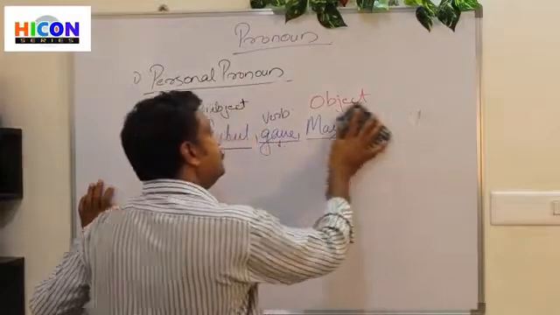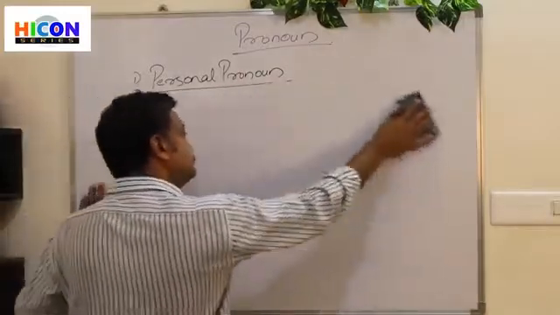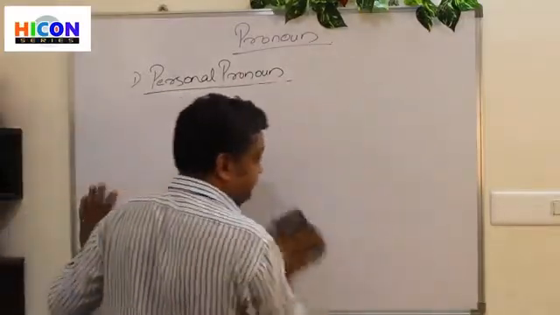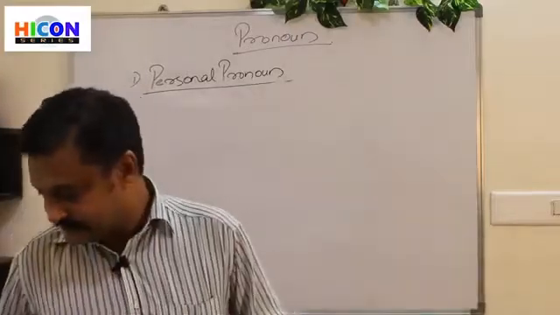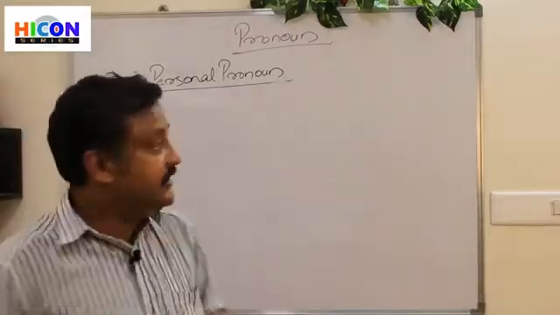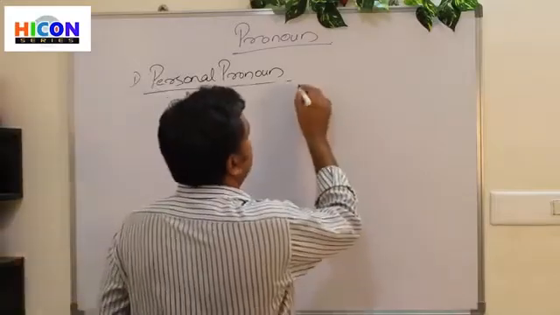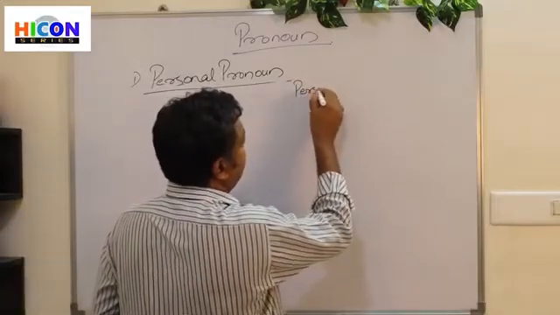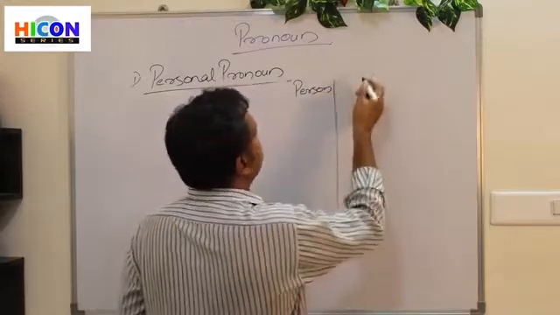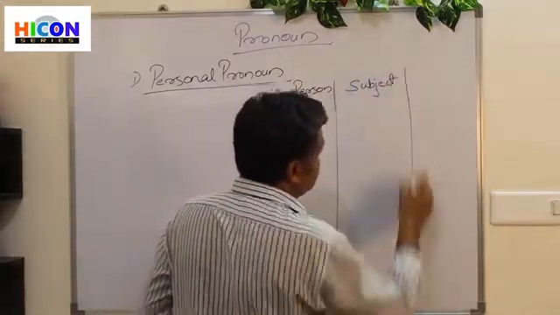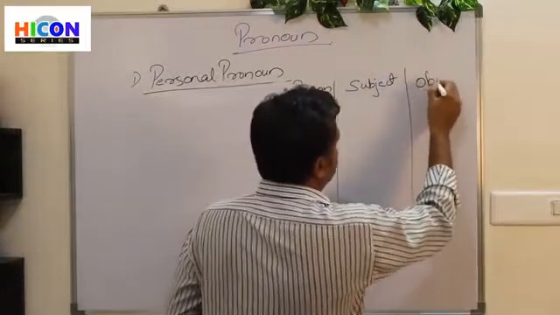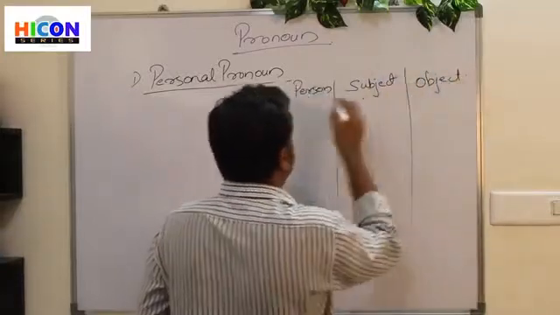Okay? So, I'll make a table, and with examples we will do it. Right? So, as we did the previous one, here we have a person as a subject, as an object.